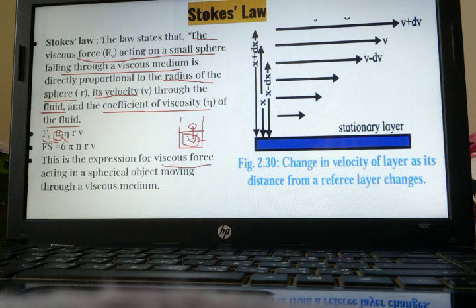This is the expression for the viscous force acting on a spherical object moving through a viscous medium.